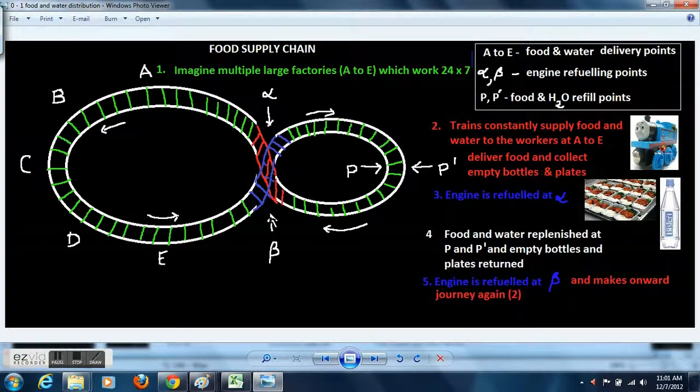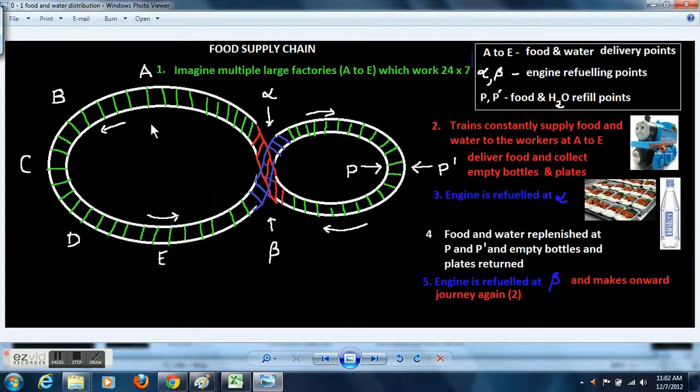And there is another, smaller train track, where there are 2 points P and P dash, where the water and food will be replenished. That means these trains will load fresh food and water and remove all the used plates and empty water bottles at these points P and P dash.